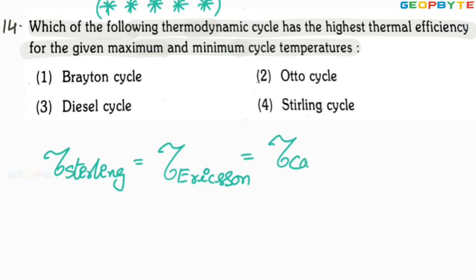Efficiency of the Carnot cycle is equal to 1 minus T minimum by T maximum. Remember, Carnot cycle efficiency is the highest efficiency for any heat engine. Therefore, for the same minimum and maximum temperature limits, the Stirling cycle maintains the highest efficiency, equal to Carnot cycle efficiency. Therefore, the fourth option is absolutely correct.